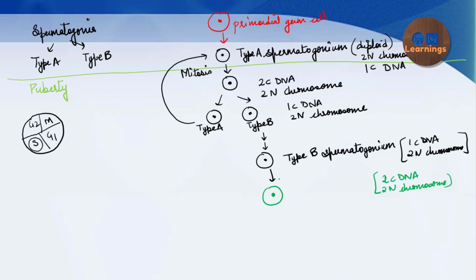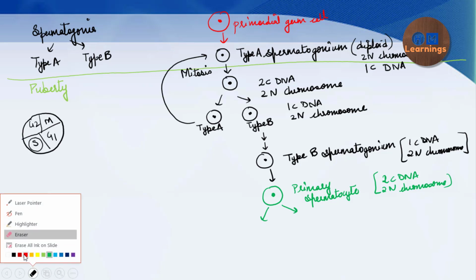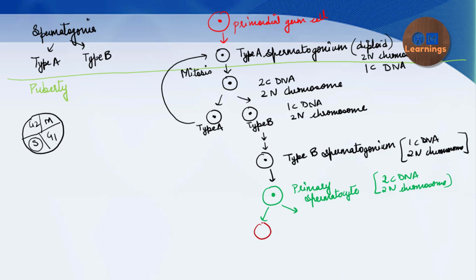Okay, so this is now called a primary spermatocyte. The DNA content has doubled, and it is called the primary spermatocyte. Now this primary spermatocyte will complete the further meiotic division. It will enter meiotic division 1 to form two secondary spermatocytes. These are called secondary spermatocytes.